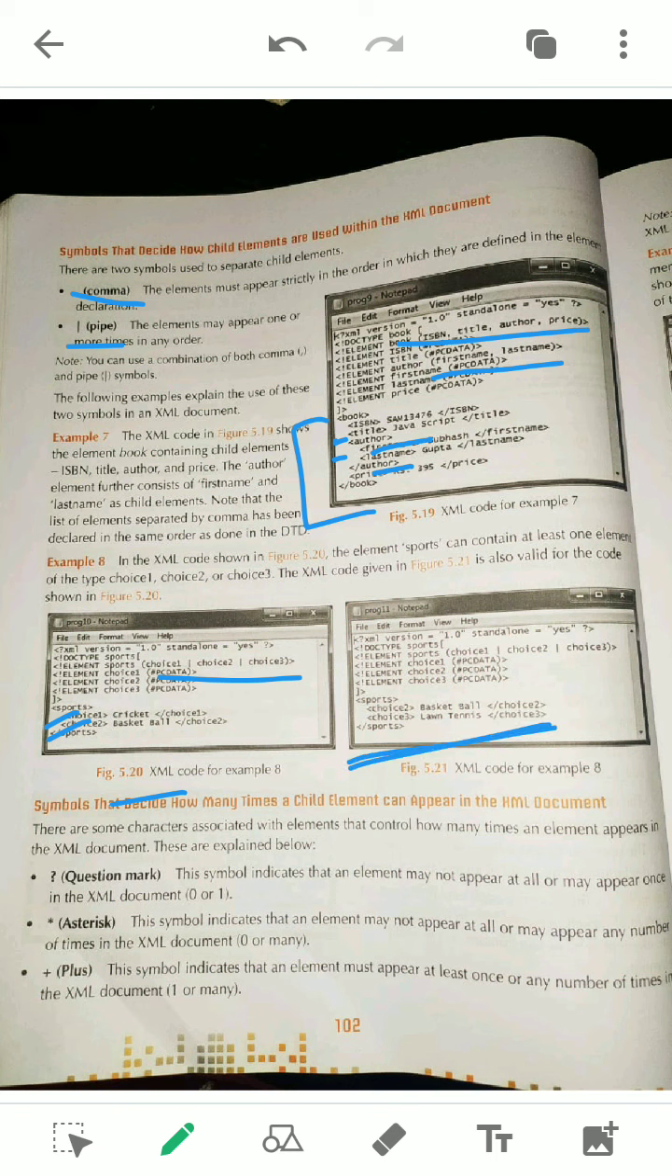Okay, another example is given, so you can omit anything. Here you can see 5 elements appear one or more times in any order. One or more times it may come in any order, but comma should come in order. That is the difference, and this question is also in your exercise, a very important question. What is the significance of these two symbols, pipe and comma? Comma means all the elements should come in order. Pipe means it may come in any order.